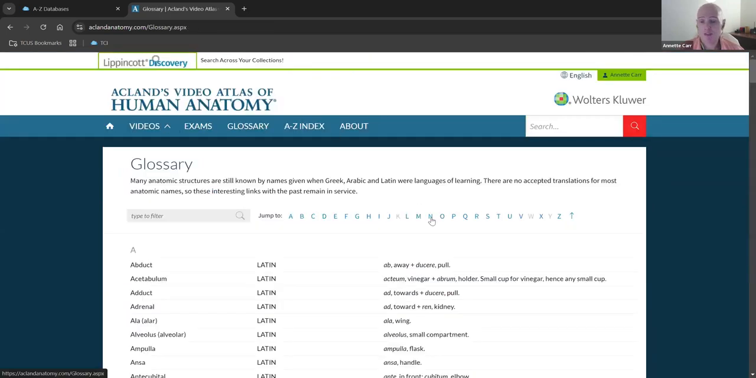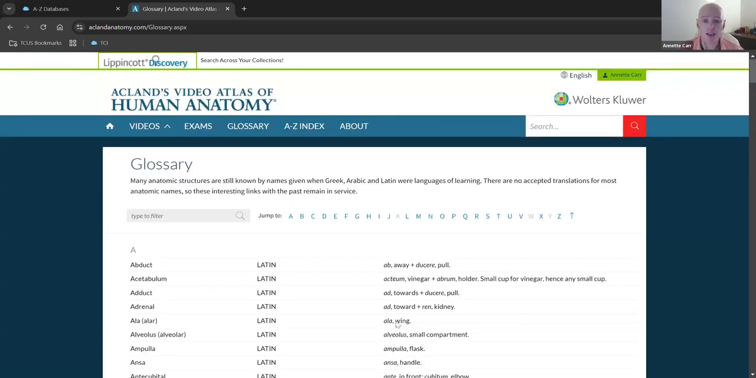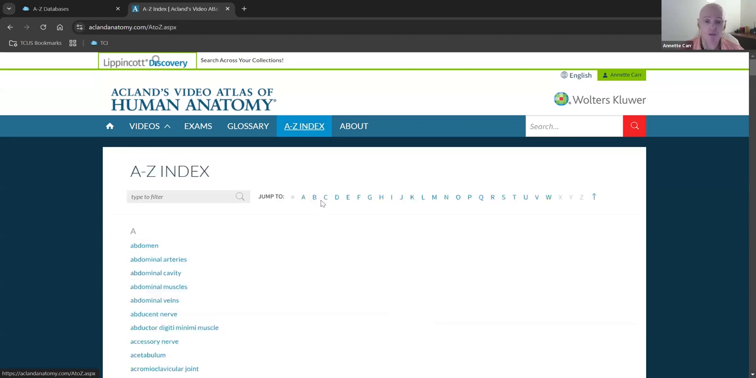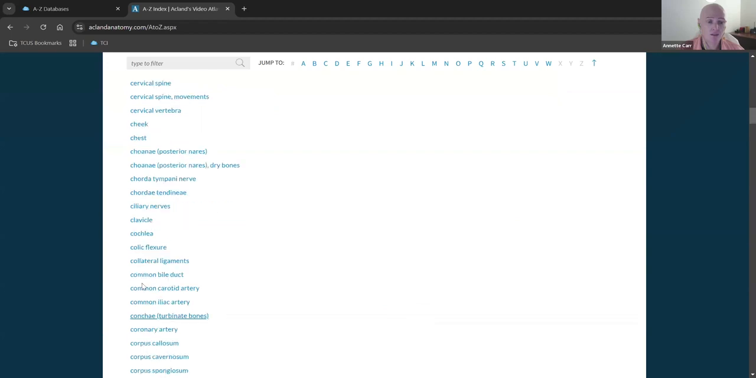Glossary. If you get lost here and you want to brush up on your vocabulary, this is the glossary area in case you want to check your anatomy and physiology terms. And the A to Z index, if you want to look up the corpus callosum, you can go to C and look under that for corpus callosum. Click on corpus callosum and it'll take you to the video.